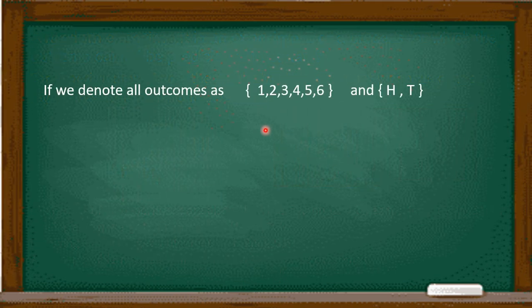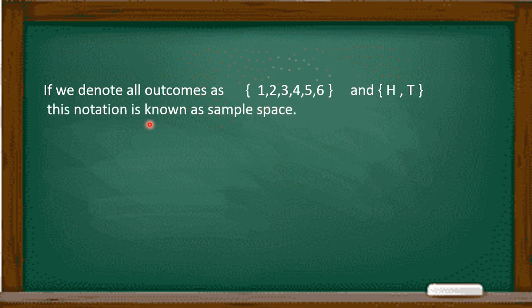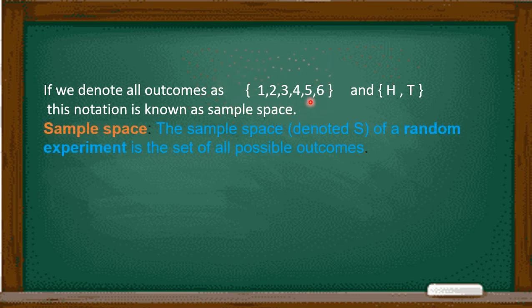Now when we write these outcomes inside curly brackets like this, this notation of writing all the possible outcomes inside curly brackets is known as the sample space. So what is the sample space? It is of a random experiment. It is the set of all possible outcomes.